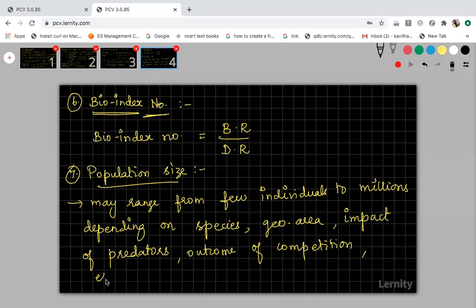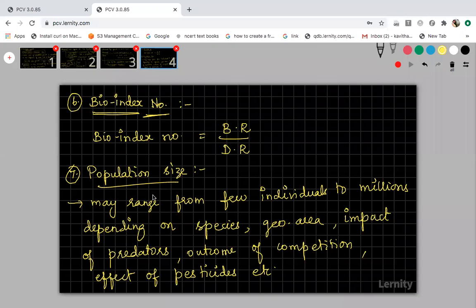And suppose you are using pesticides in an agricultural field, then automatically the pest population in that agricultural field will be very less. Etcetera, etcetera. Like so many factors can determine the population size.